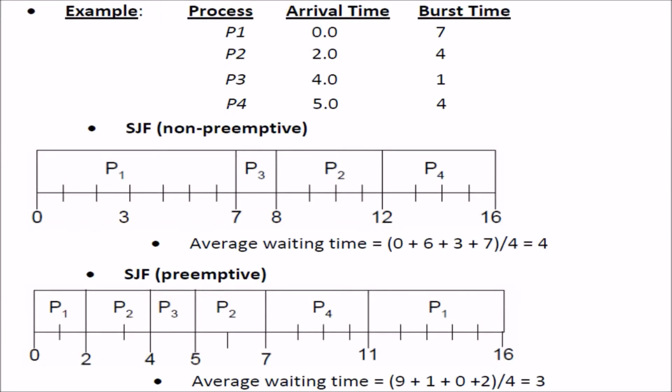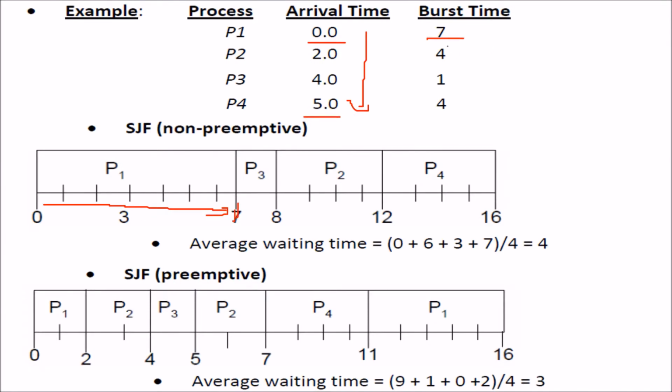Let us take an example. First of all, P1 has come. The arrival time is very important. It has arrived at 0 and burst time is 7. When P1 has come, no one is there, so P1 will be allocated. This is non-preemptive, so it cannot be preempted. It will go up till 7. After that, till 7 all have come. See, P4 has already arrived because it has come at 5. But P1 has completed till 7, so all have arrived.